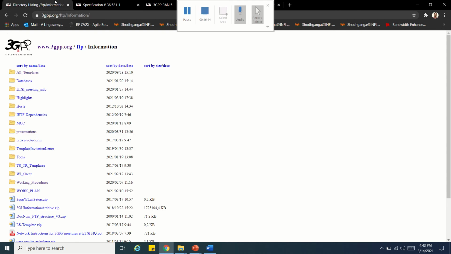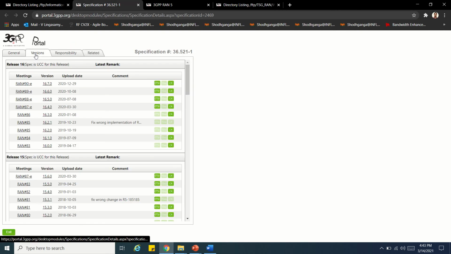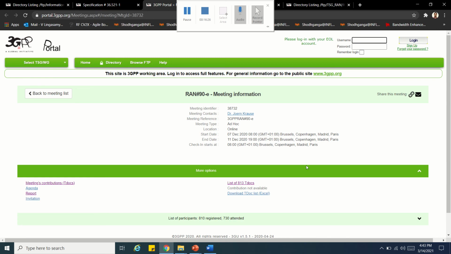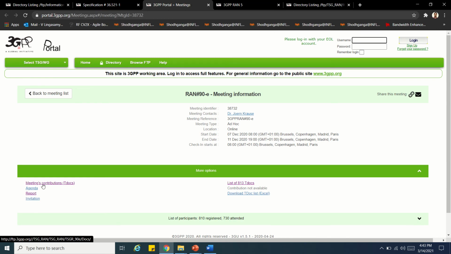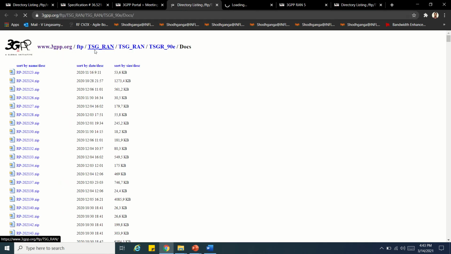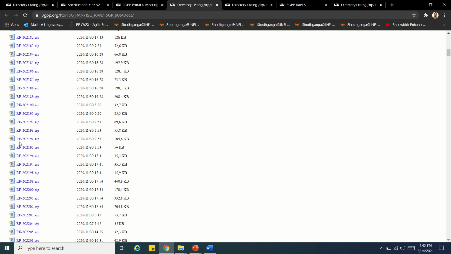So you can see the versions. Each version, for example RAN 90E, means the version was finalized at the RAN 90 meeting. Here you can see the meeting contribution agenda. So everything is there: what was discussed in this meeting. And RP means report. These reports are discussed and incorporated in the spec.